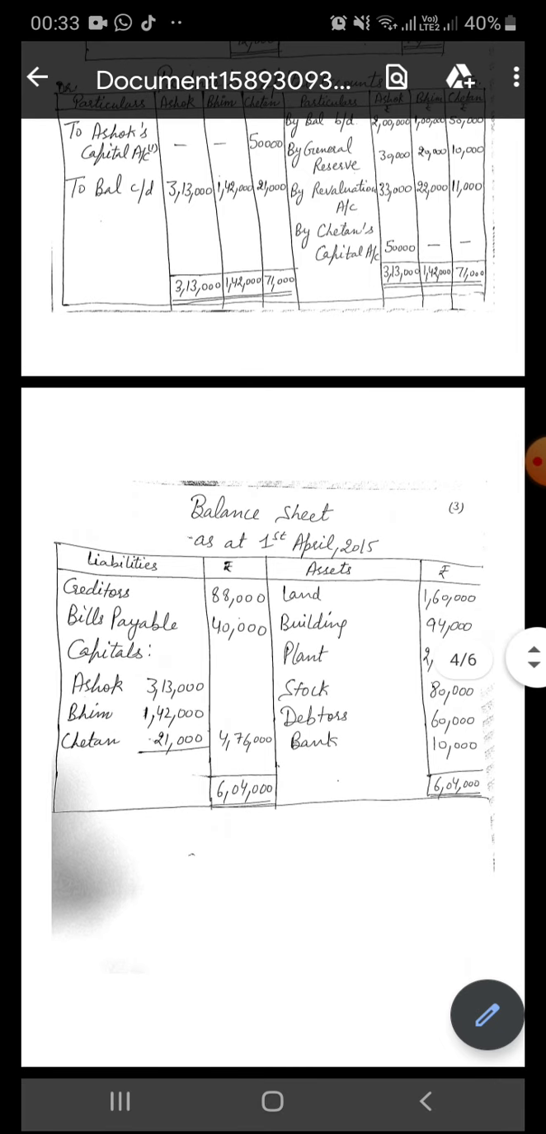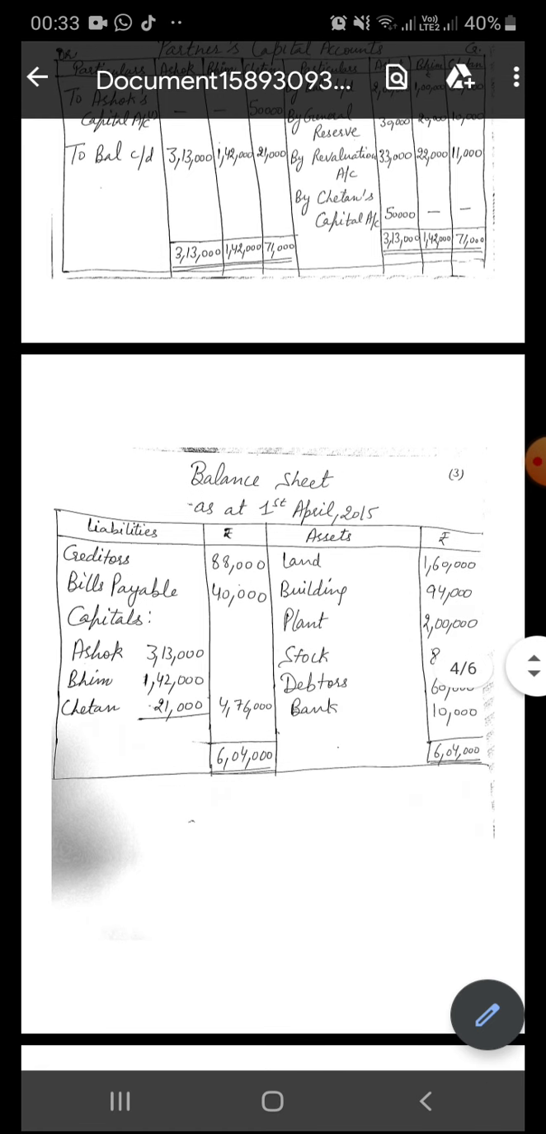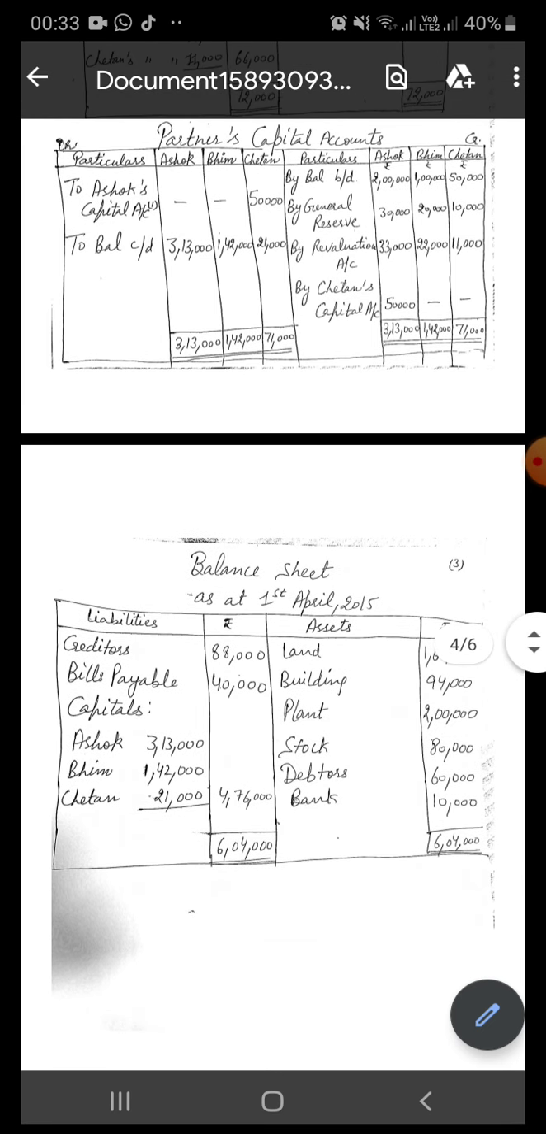After that, the general reserve will be distributed. The amount of the general reserve is 60,000 and that will be divisible among the partners in their old ratio 3 to 1, and the amounts are 30,000, 20,000 and 10,000 respectively. After that, the revaluation profit will be divisible, and the entry is revaluation account debit to Ashok, Bhim, Chetan, and that will be posted on the credit side of the partners' capital account.